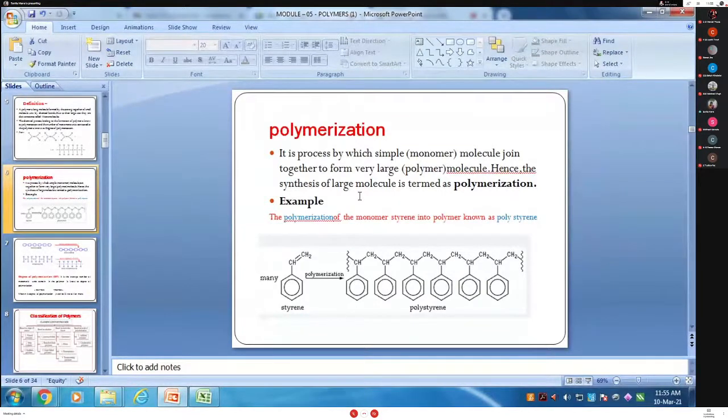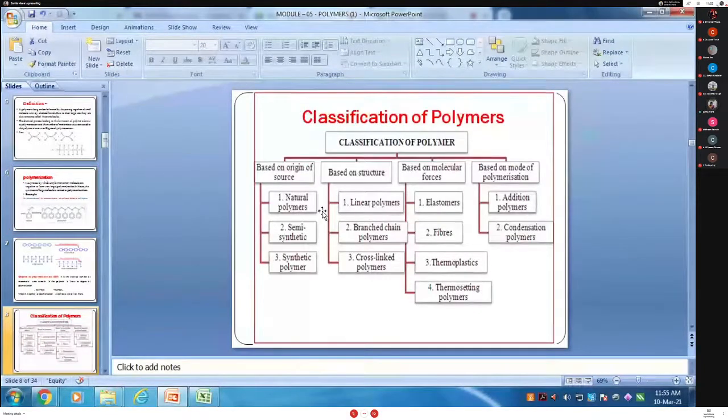Okay, the process of polymerization. Then classification of polymer is based on... Did everyone understand? Based on only origin of source. Yes, structure, molecular force and mode of polymerization. Okay? Then source or origin is divided into how many?